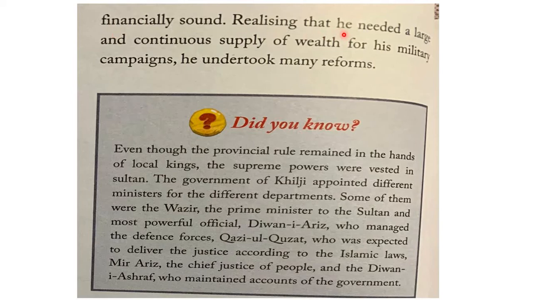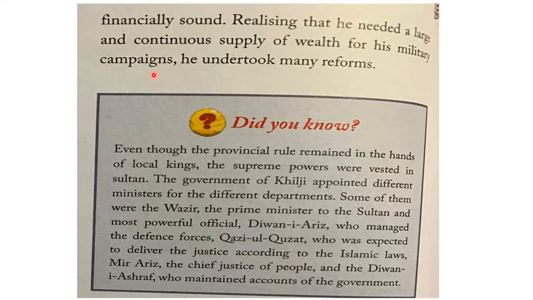And he also thought that a large army was definitely needed, and a continuous supply of wealth for his military campaigns was also needed. So he planned accordingly. He needs a large army, and for maintaining a large army he needs a lot of wealth.